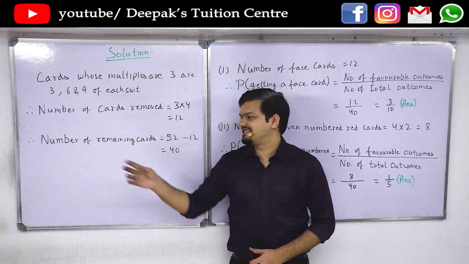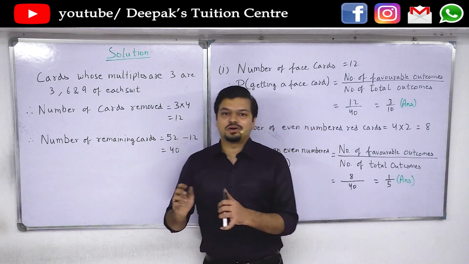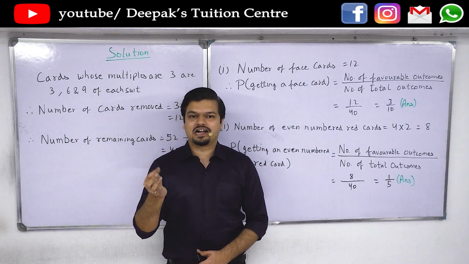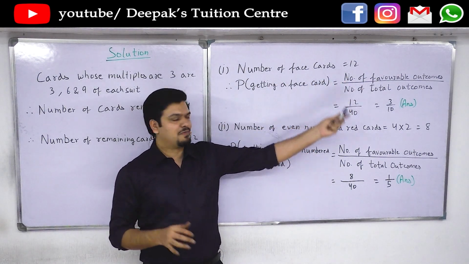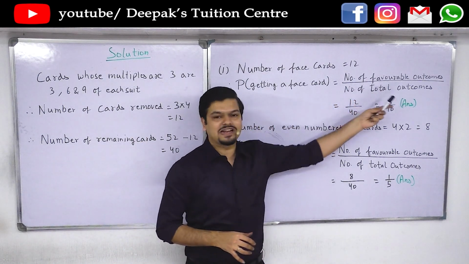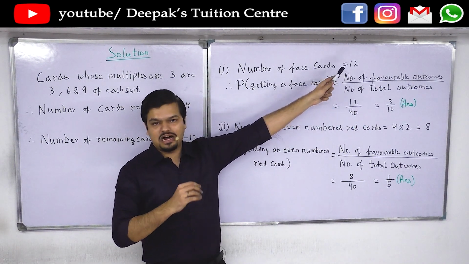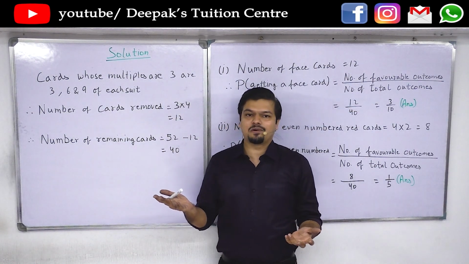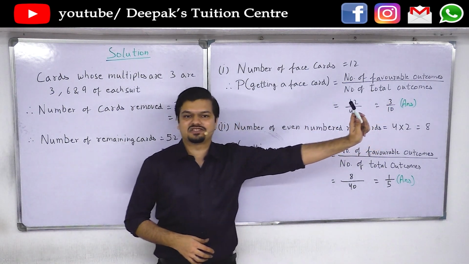Since we have 52 cards, therefore number of remaining cards equals 52 minus 12. That is 40. So in the first part, we are asked that we have drawn one card and what is the probability that it is a face card. So therefore, number of face cards is 12 because no face card has been removed. So probability of getting a face card is number of favorable outcomes by number of total outcomes. Here favorable outcomes are 12 because any face card will get a mark, and number of total outcomes is 40 because there are only 40 cards remaining. So therefore 12 by 40, which equals 3 by 10, is the answer.